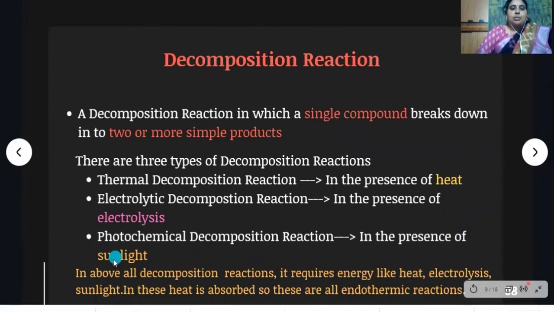In all the above decomposition reactions, energy is required in the form of heat, electrolysis, and sunlight. So, in these reactions, heat is absorbed. So, these reactions are called endothermic reactions.